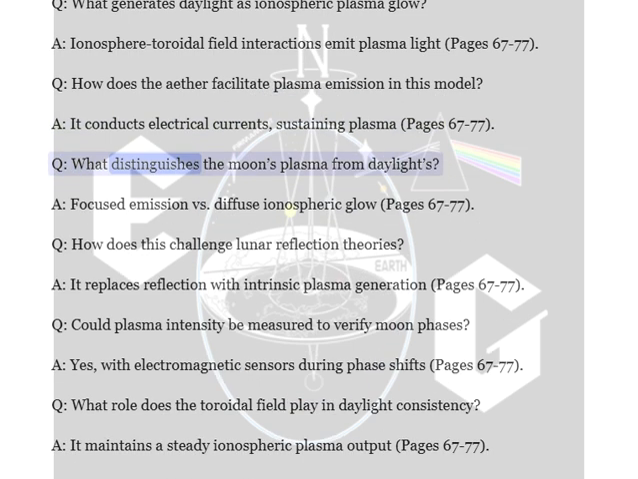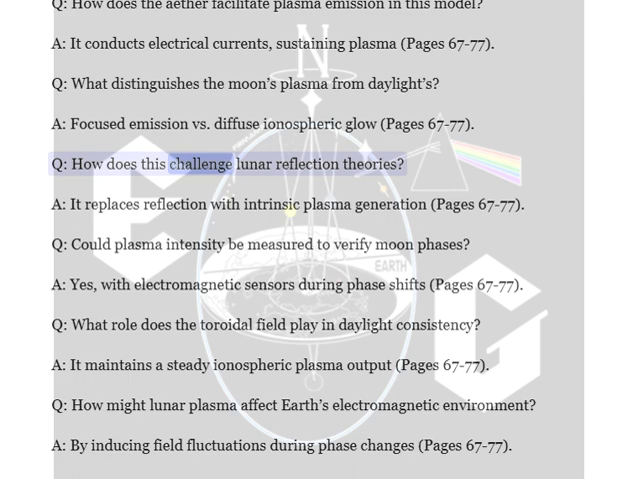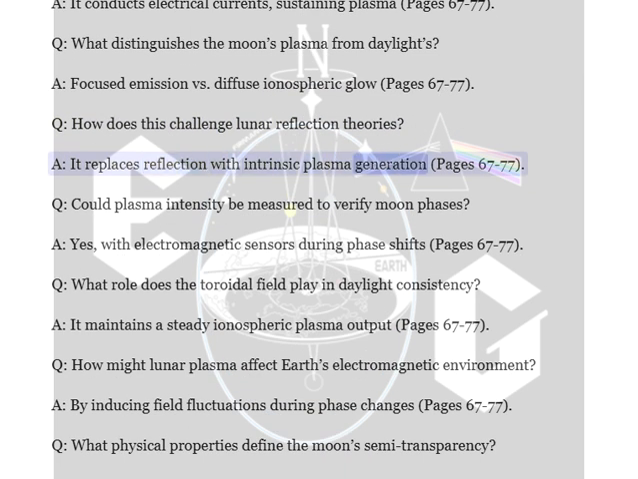Q. What distinguishes the moon's plasma from daylight's? A. Focused emission versus diffuse ionospheric glow, pages 67 to 77. Q. How does this challenge lunar reflection theories? A. It replaces reflection with intrinsic plasma generation.